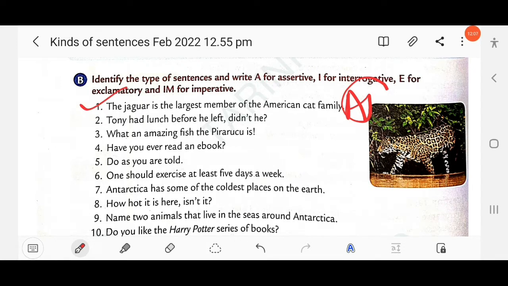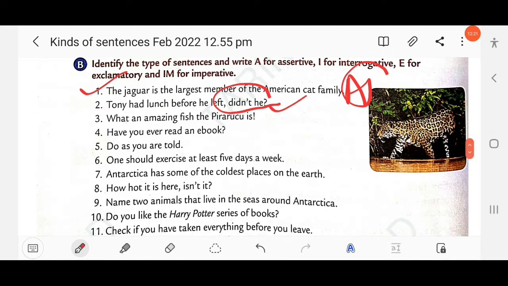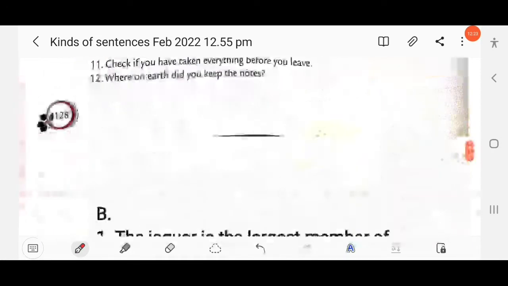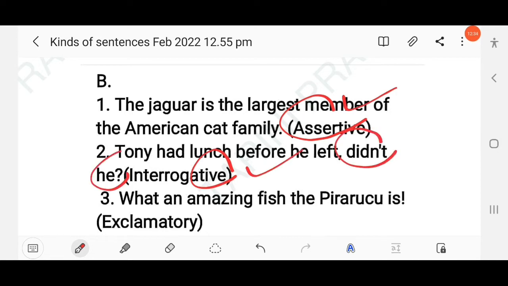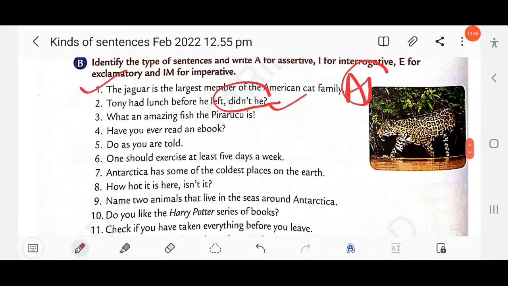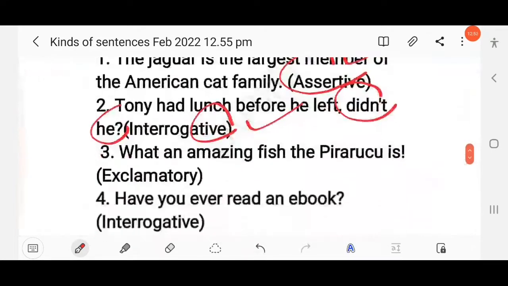The next question here: Tony had a lunch before he left. Didn't he? So here at the end a question tag is used. So this will be called an interrogative sentence. Here a negative question tag is used. First one assertive and second one interrogative sentence. Clear? As here the question tag is used, didn't he? The next question here: what an amazing fish the Pirarusu is! So here an exclamation mark is used. So this is an exclamatory sentence.